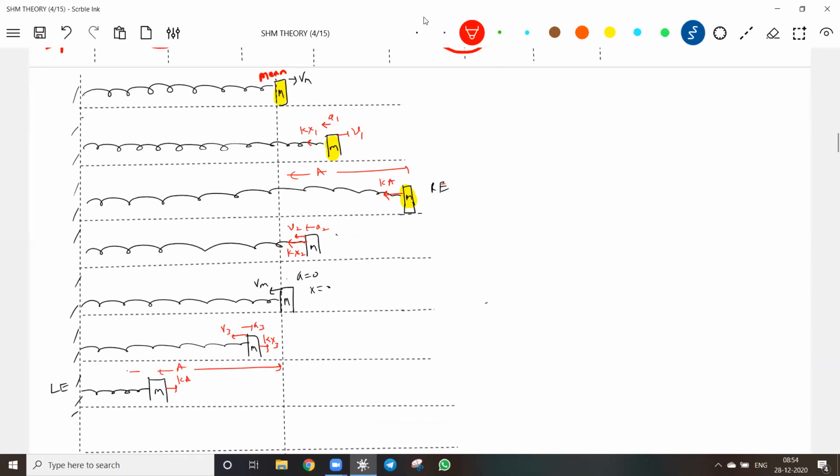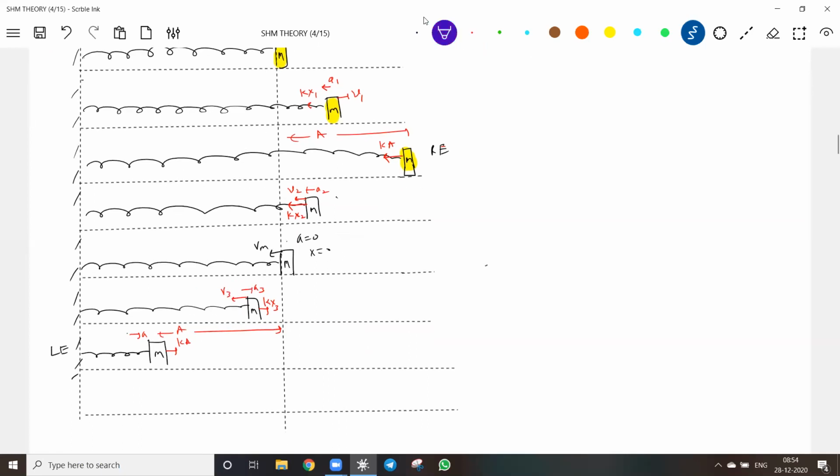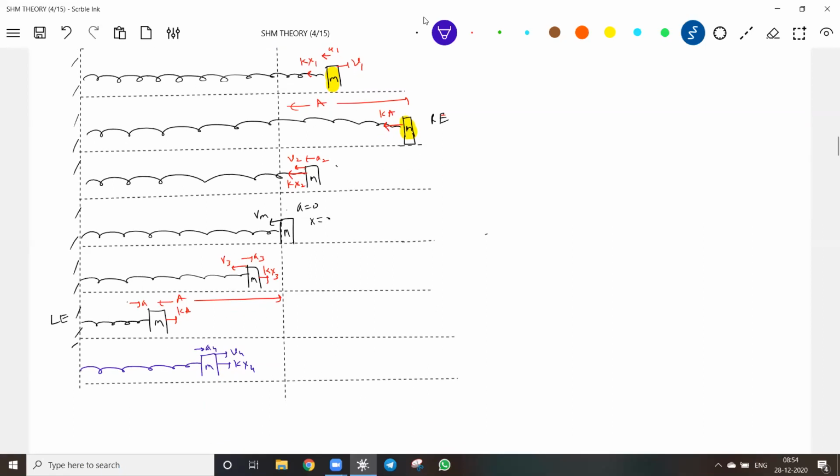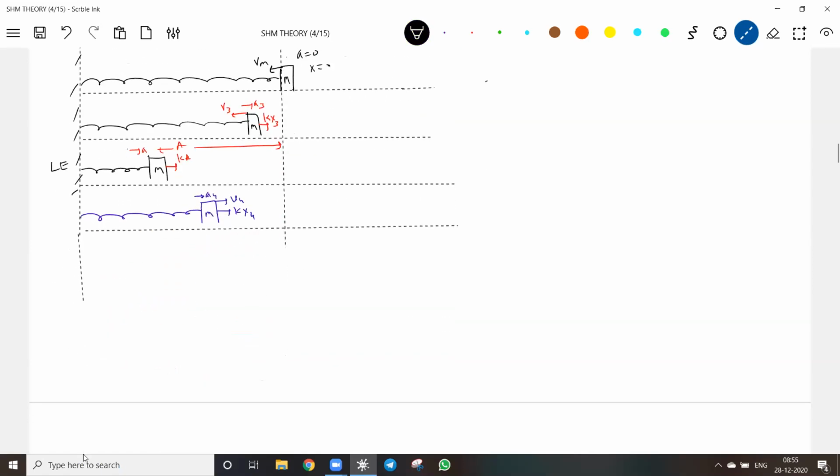Then the acceleration will be directed like this. It is at instantaneous rest. So what is the next state of the block? The block will be somewhere here. Spring force will be acting, kx4, v4, a4, and the block will return back to the mean position.